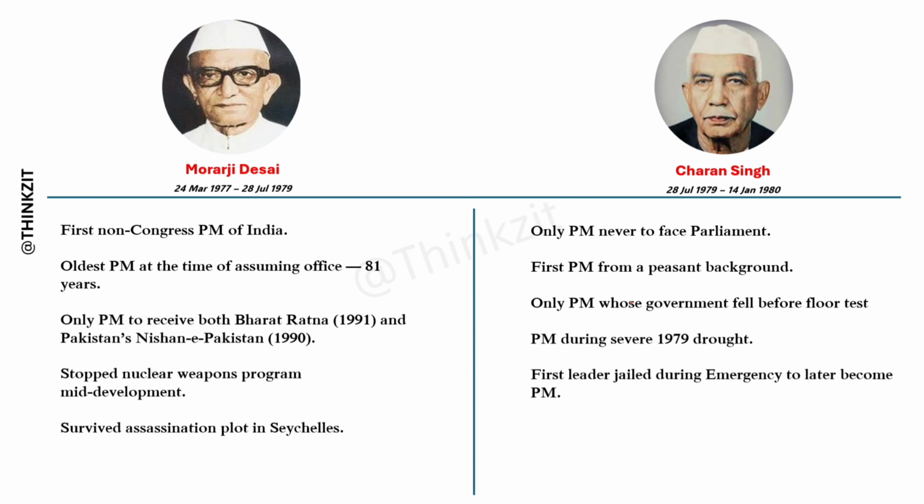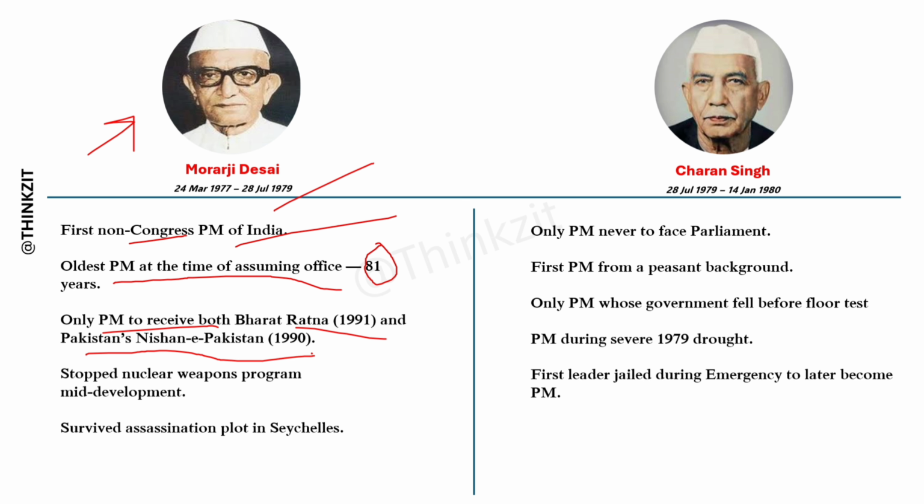Let's come to the next Prime Minister. He is Morarji Desai, as you can see on the screen, and this was his tenure. He was the first non-Congress Prime Minister of India, and he was the oldest Prime Minister at the time of assuming office, at the age of 81 years. He is the only PM to receive both the Bharat Ratna in 1991 and Pakistan's Nishan-e-Pakistan in 1990. Okay, and he stopped the nuclear weapons program in mid-development, and he survived assassination plots in Seychelles.